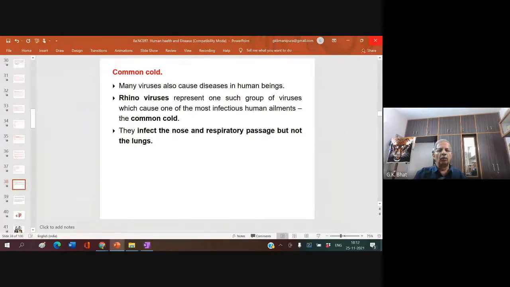Now, coming to common cold. Many viruses also cause diseases in human beings. Rhinoviruses are the ones which always affect our nose. Rhinoviruses represent one such group of viruses which can cause one of the most infectious human ailments, the common cold. They infect the nose and the respiratory passage, but not the lungs. This is the difference between common cold and pneumonia. In pneumonia, our alveoli are affected. In common cold, the nose and respiratory passage are affected, but not the lungs.